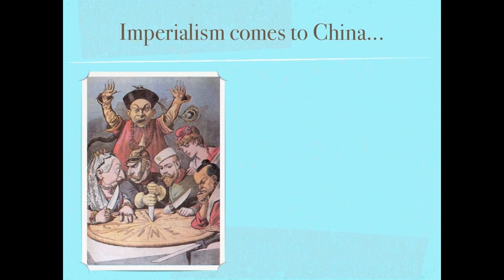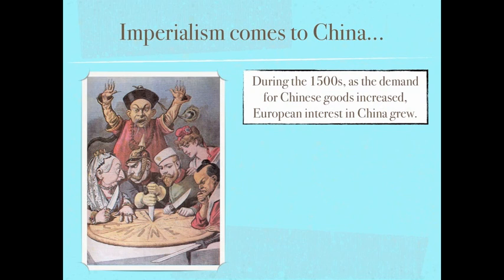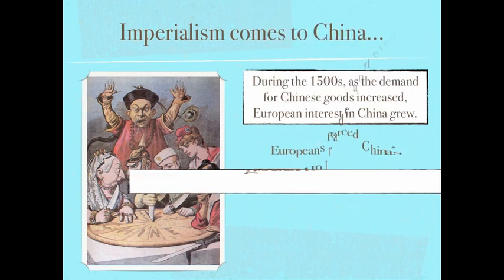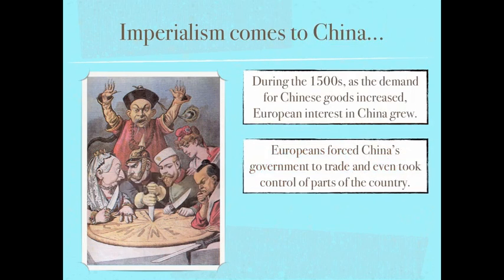So now let's move beyond ancient history and take a look at imperialism in China. During the 1500s, as the demand for Chinese goods increased, European interest in China grew. Europeans forced China's government to trade and even took control of parts of the country.